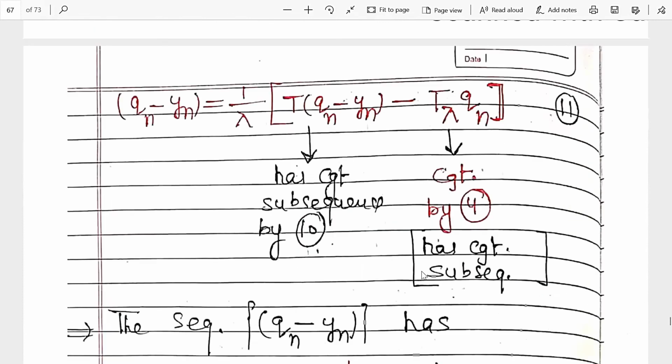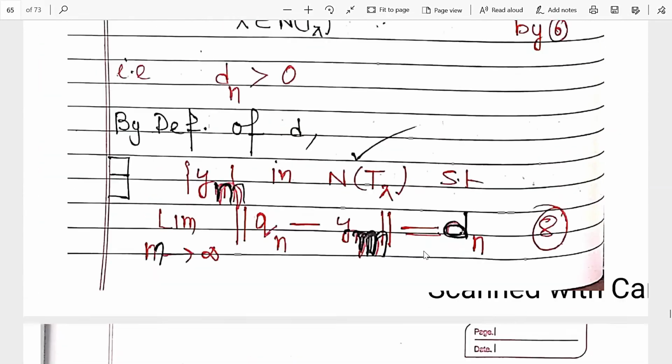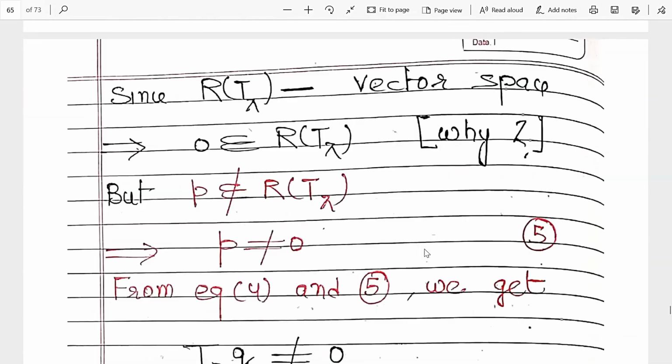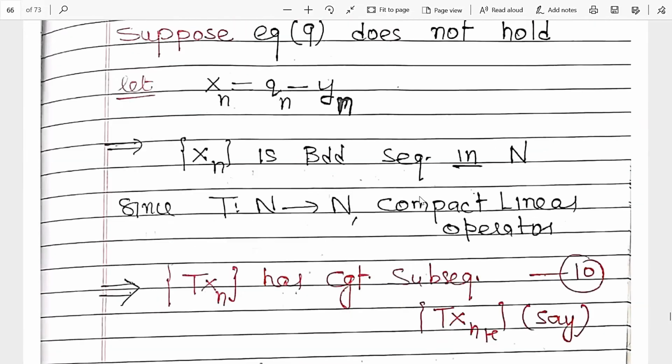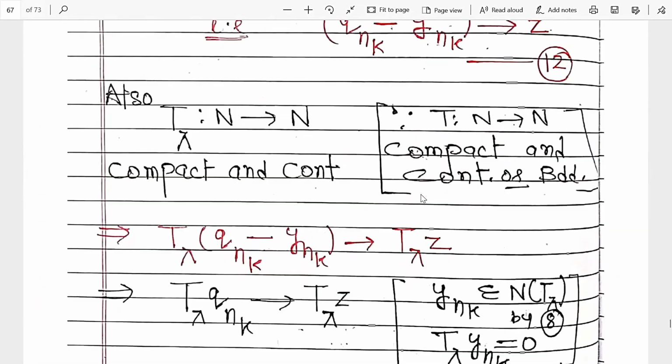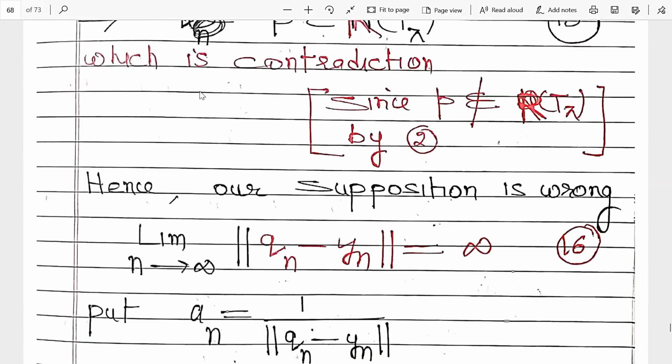So here I repeat once again, P does not belong to the range of T lambda, so this is a contradiction. Our supposition is wrong. It means this sequence converges to infinity. Clear? So that is a part in the theorem that will be used in the theorem. So this is basically a separate part, but used in the result.